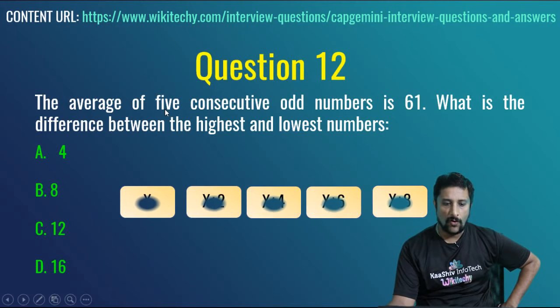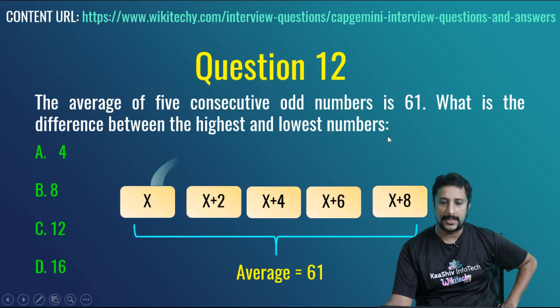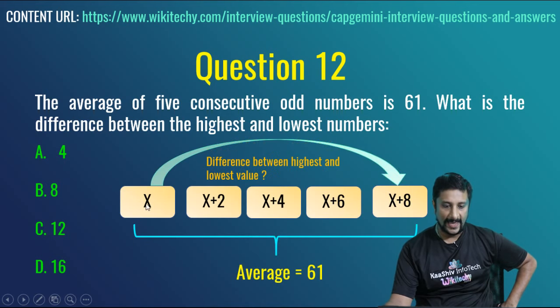The average of 5 consecutive odd numbers is 61. So if it is Ax, considering 3, 5, 7, 9, 11, the difference is 2. Okay, consecutive odd numbers, average 61. What is the difference between the highest and lowest number?